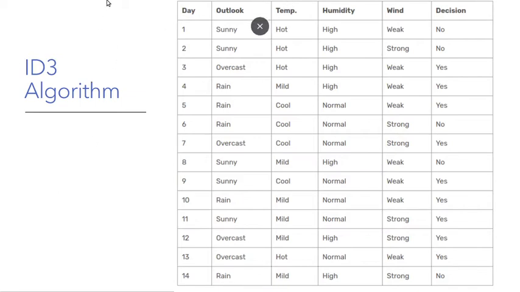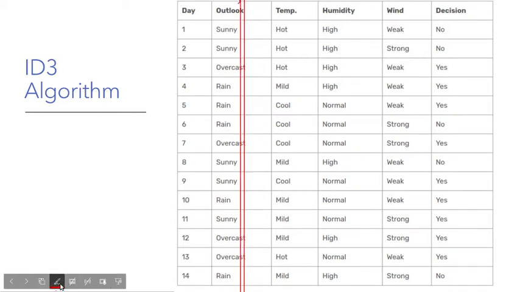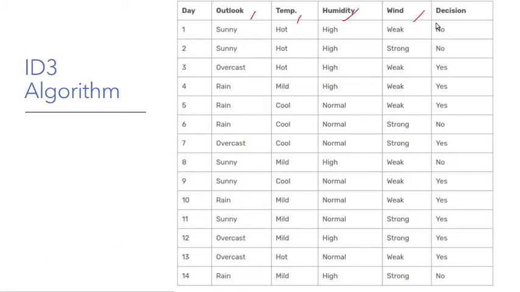To explain this algorithm, I'll be using this data set. It considers these four factors: the outlook, temperature, humidity, and wind, and makes a decision to play tennis or not. So if the outlook is sunny, the temperature is hot, humidity is high, and wind is weak, they won't play tennis. And similarly, overcast, hot, high, weak, they will play tennis, and so on. So I'll be using this data set to explain the ID3 algorithm.